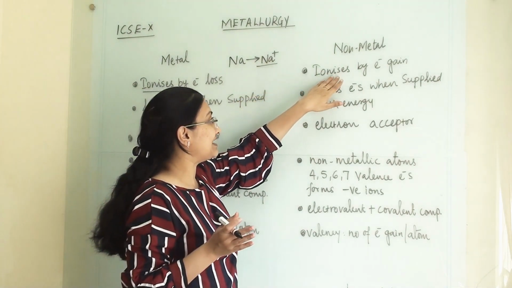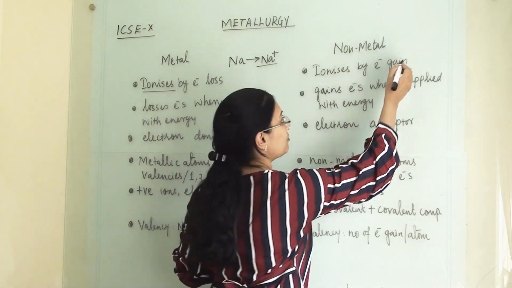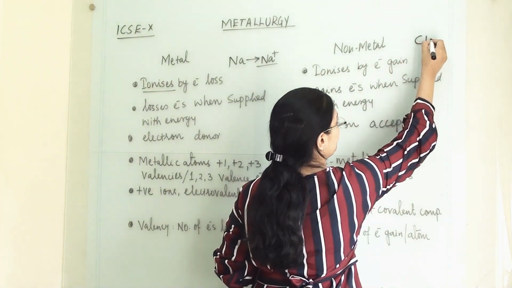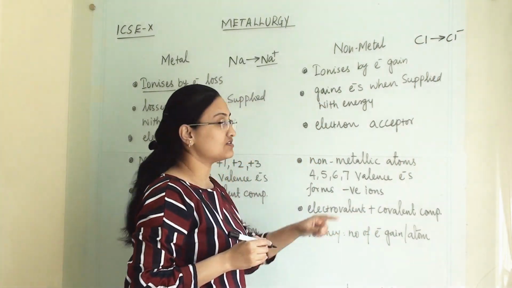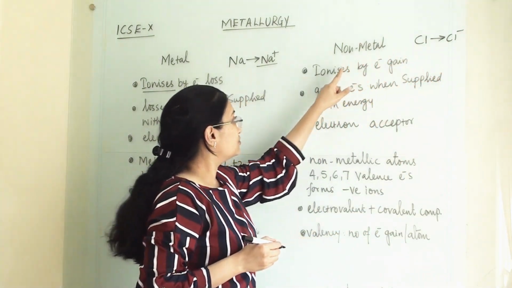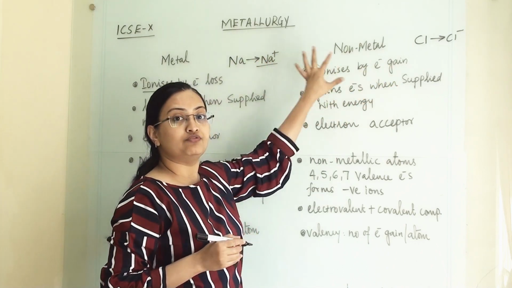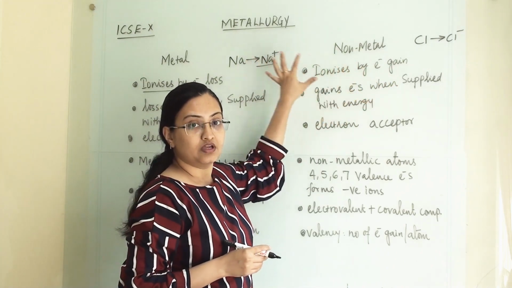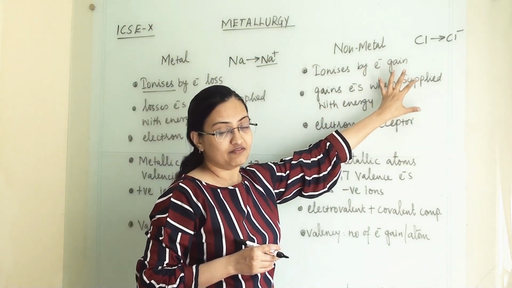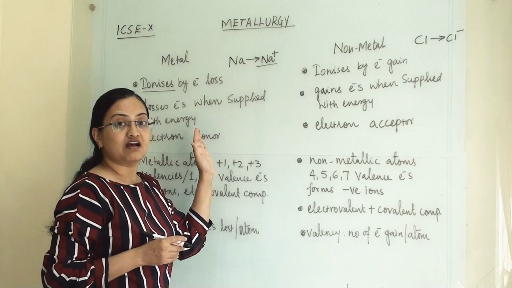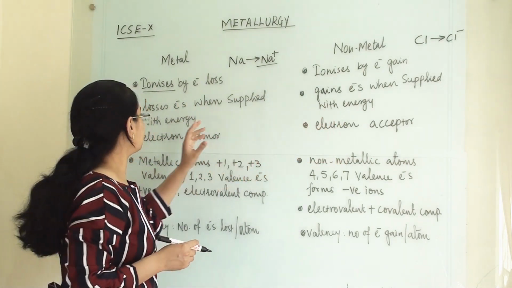Whereas non-metallic elements will ionize. When they will ionize, they will form negative ion. For example, chlorine. So when chlorine will ionize, it will form Cl−, chloride ion. So they will ionize by electron gain. Both will form ions. Metal will form positive ions, non-metal will form negative ions. These ions are positive ions, these ions are negative ions.